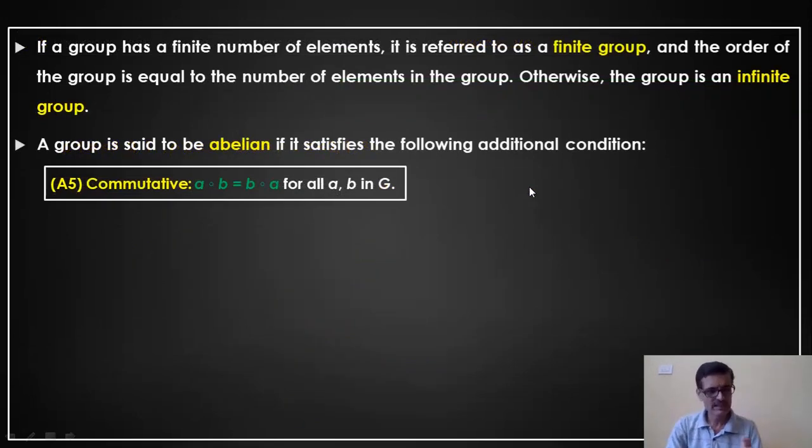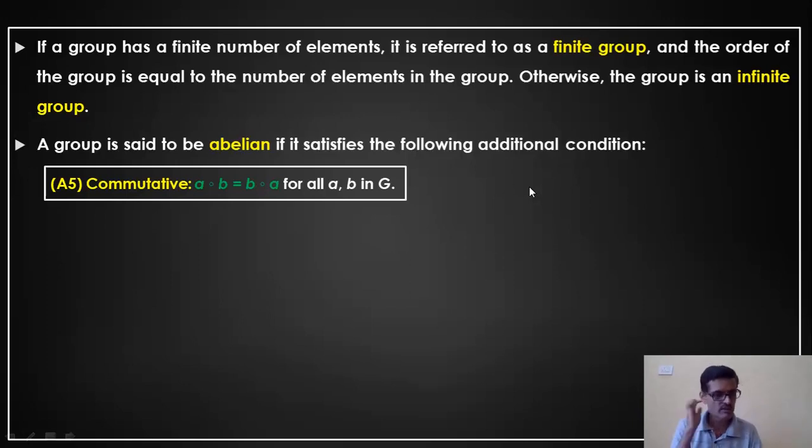Before going to my next axiom, as I told in the very beginning, the set of elements can be finite or infinite. If there is a countable number of elements, we call this a finite set or a finite group. Or if there is an infinite number of elements in the set, the group is called an infinite group.